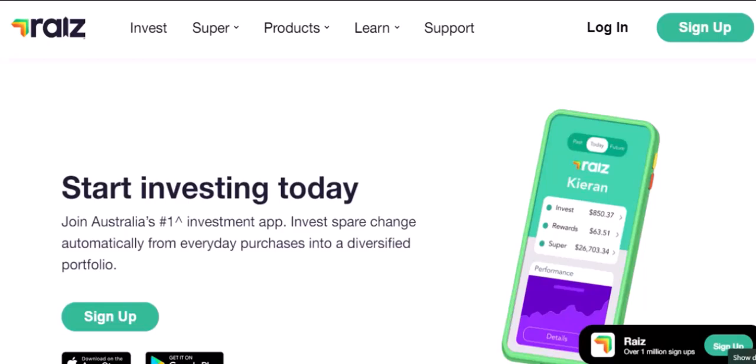For those unfamiliar, Raiz is an automated micro-investing platform that allows you to invest spare change from everyday purchases. It's a fantastic way to build wealth gradually, but like any financial platform, it's essential to understand the potential for unexpected events. So, what exactly is a chargeback?